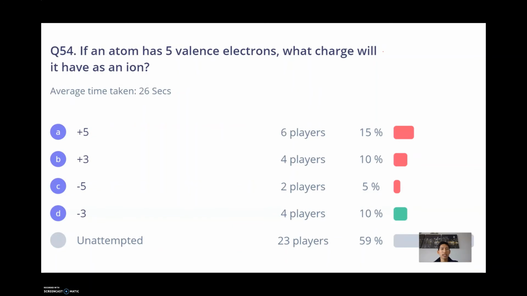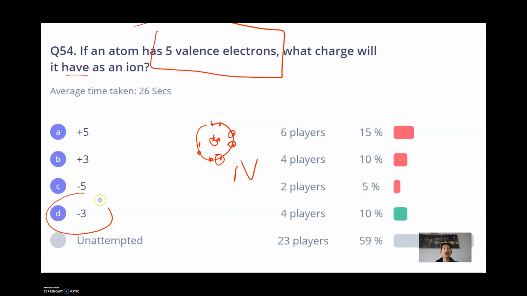Now, this question says, if an atom has 5 valence electrons, what charge will it have as an ion? Well, if something has 5 electrons on its outer shell, let's say, for example, nitrogen, which has 2 on the first level and then 5 on the second level, it wants to gain 3 more to form a total of 8. That's why its charge will be -3. A lot of people got this incorrect, so maybe this wasn't in the videos that you saw.